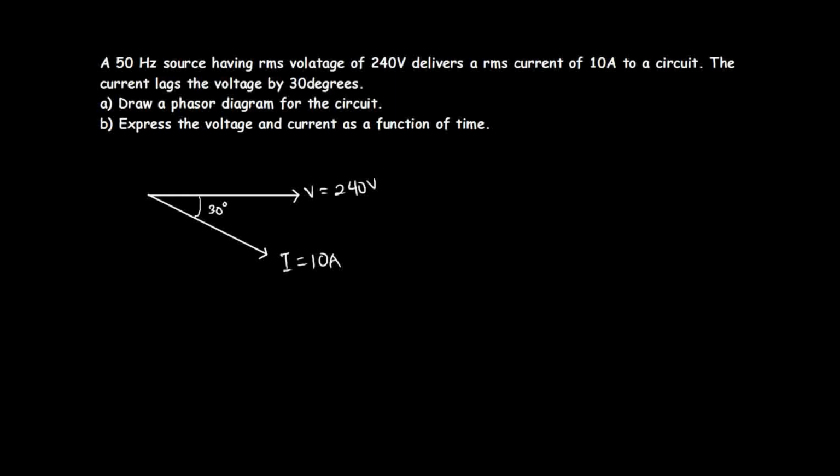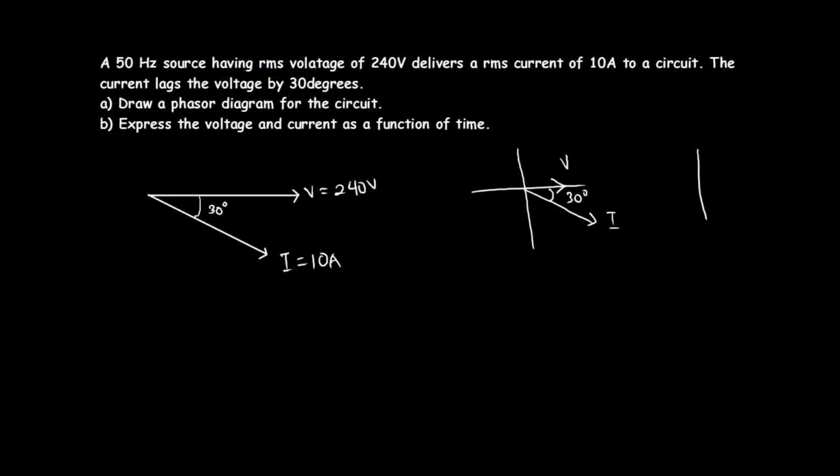Okay, so let's say if I have something like this, and then I have the reference phasor here, voltage, and then the current is lagging the voltage by 30 degrees. That means I'm going to measure the current in this direction. So I'm going to have, let's say, 30 degrees here, and then this will be the current, because it lags the voltage.